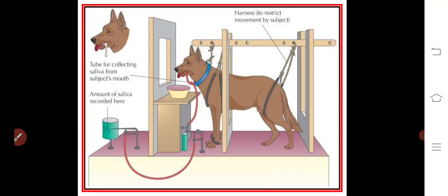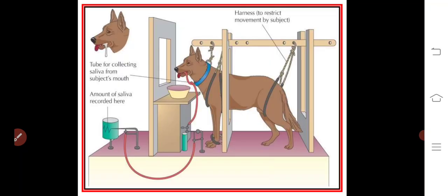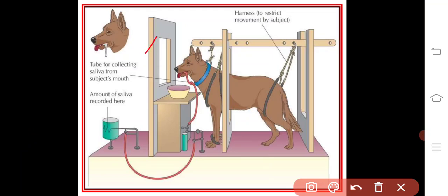This was a setup done by Ivan Petrovich Pavlov, where the dog is fixed to a stand, and there is a visible screen. We can watch the dog from outside, but the dog is unable to see us.